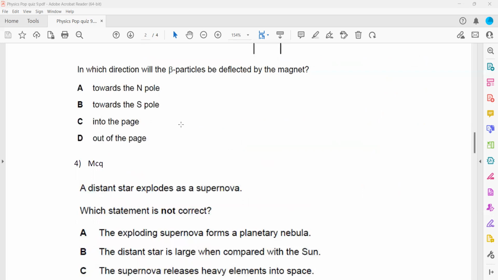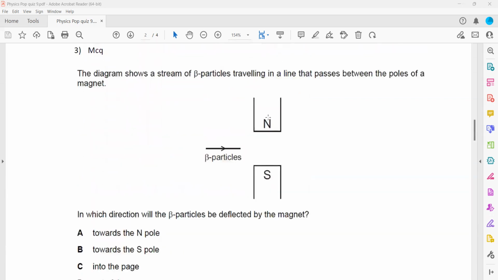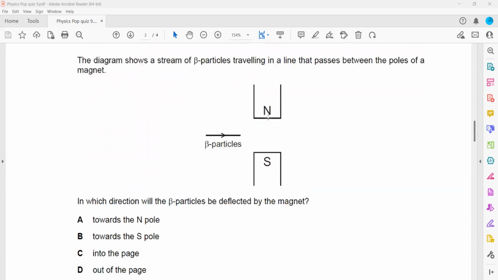In question 4, you have to use the right hand, not your left hand, because it's a beta. For beta, you should use your right hand. Your first finger, your index finger, points in the direction of the magnetic field, so it should point downward.